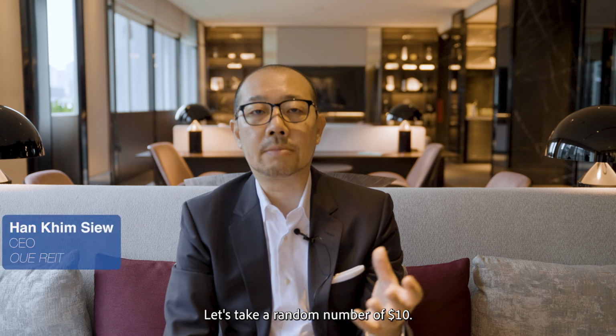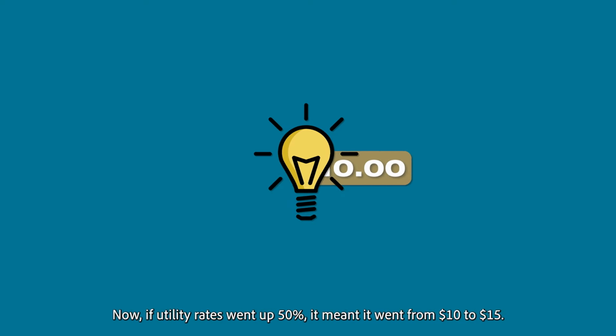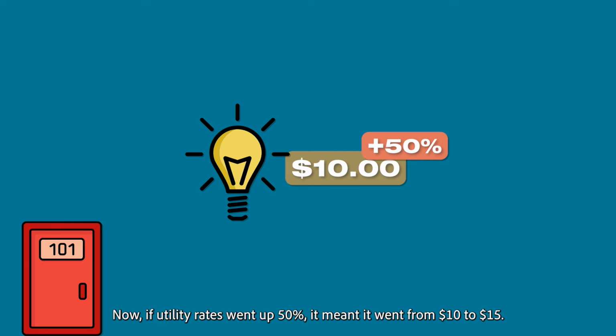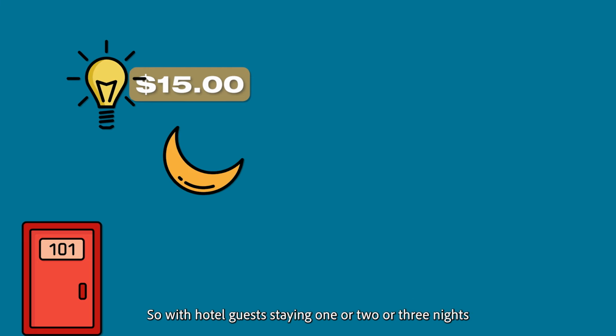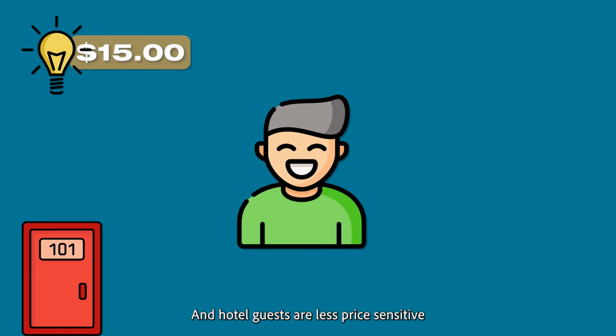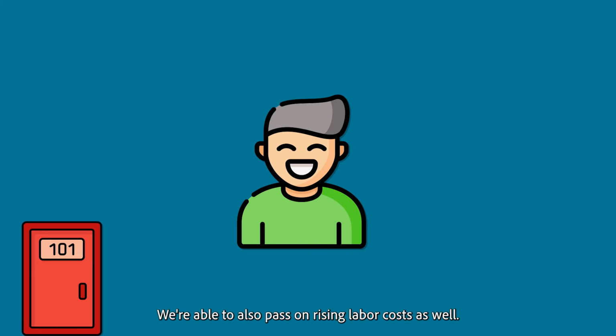Let's take a random number of $10. It was the utility cost per room night. Now, if utility rates went up 50%, it meant it went from $10 to $15. With hotel guests staying 1 or 2 or 3 nights, and hotel guests being less price sensitive, it means the extra $5 can actually be passed on. We're also able to pass on rising labor costs.